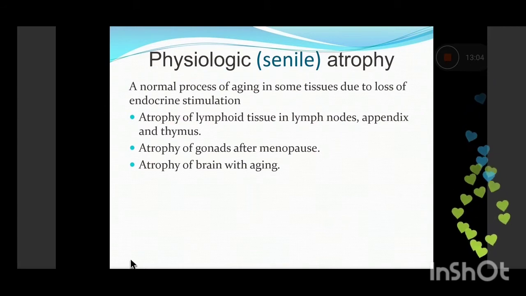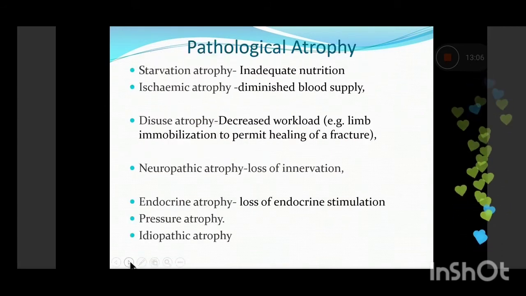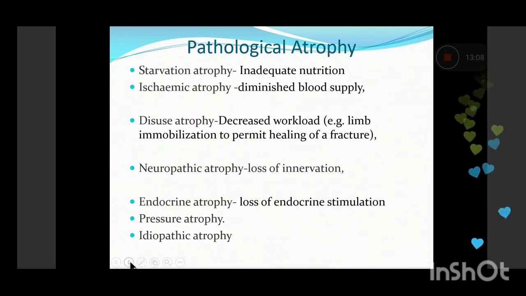Now, other examples. Atrophy can be of various types, like starvation atrophy, which is basically due to inadequate nutrition. Ischemic atrophy: whenever there is diminished blood supply, the organs or cells undergo ischemia and then atrophy. Decreased workload can lead to disuse atrophy.